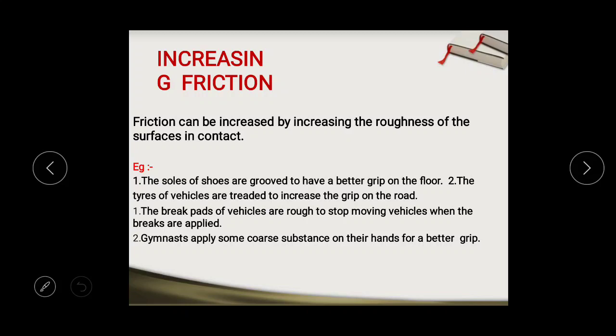Whenever the surfaces are smooth, then friction is less. So we have to increase the roughness, because we are going to increase the friction. Always remember in your mind that to increase the friction, we have to make the surfaces rough.